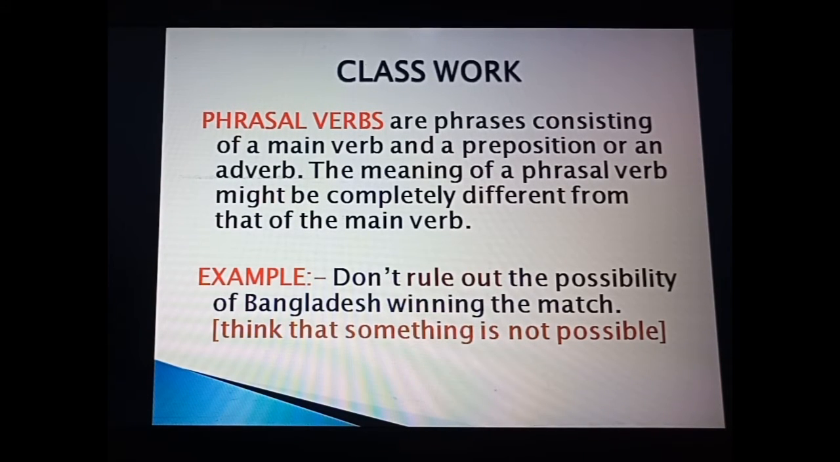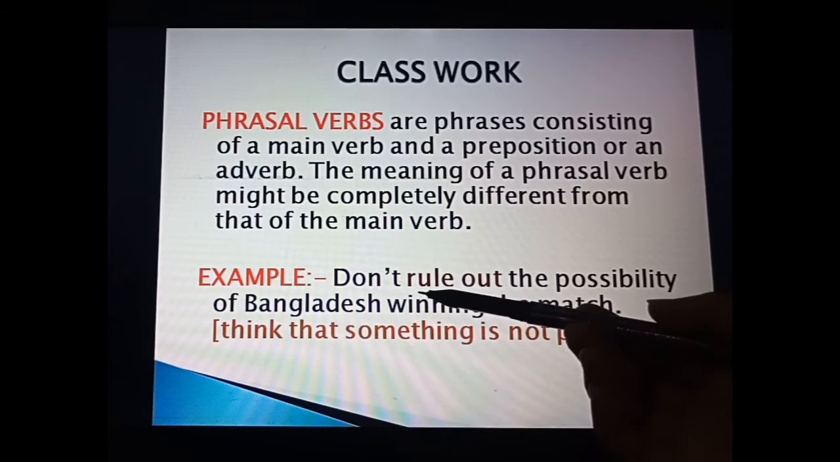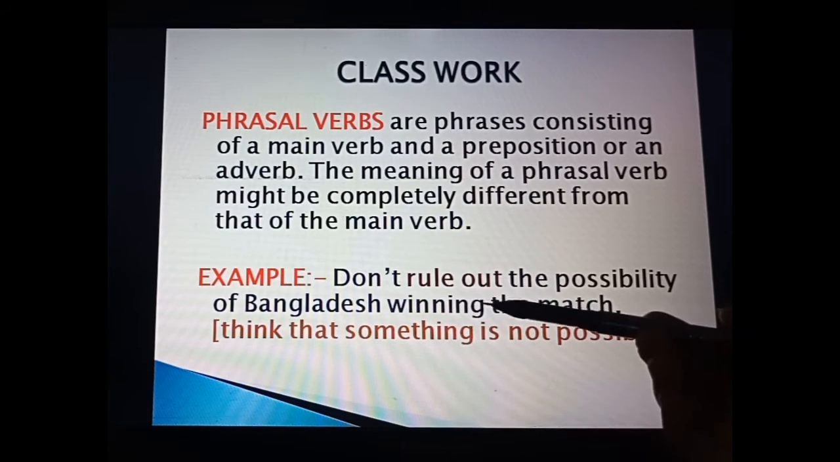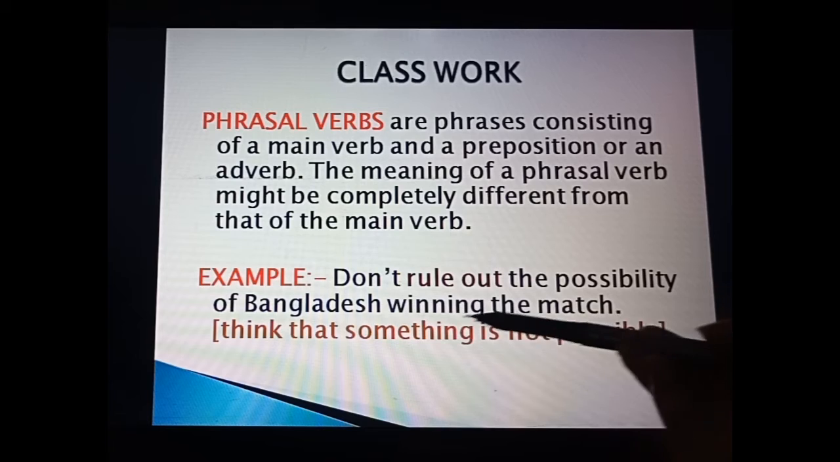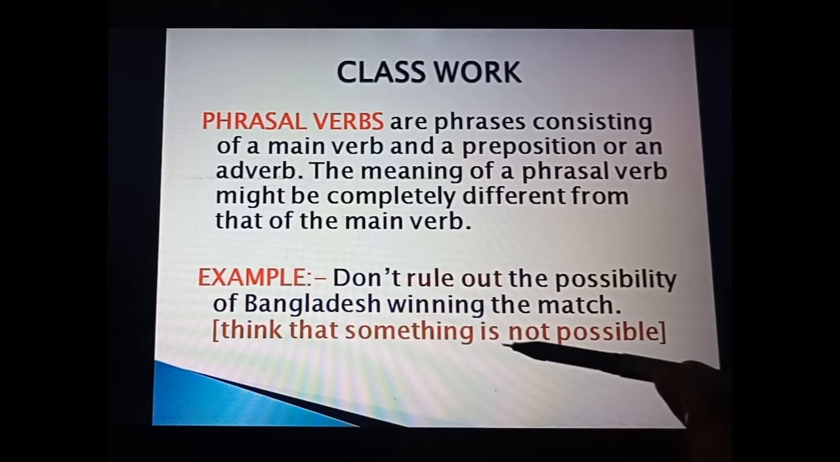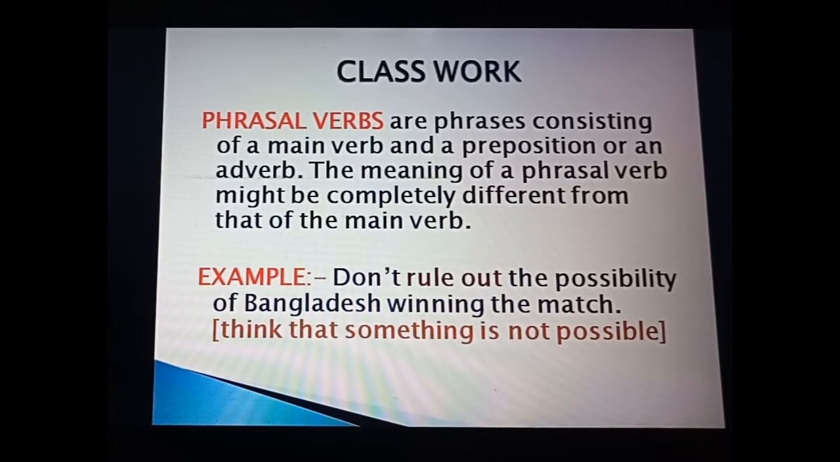Now here one more example I have given. Don't rule out the possibility of Bangladesh winning the match. Rule has a different meaning, out has a different meaning. As we join them, we get the meaning: think that something is not possible. Like always, we think Bangladesh cannot win the match. So someone said here, don't rule out the possibility of Bangladesh winning the match. Bangladesh can also win this match. So this one is your classwork.